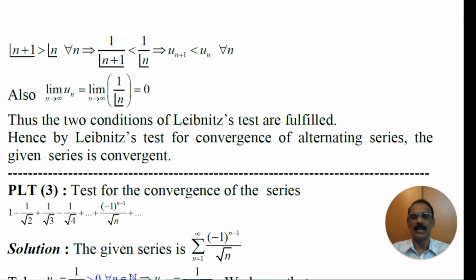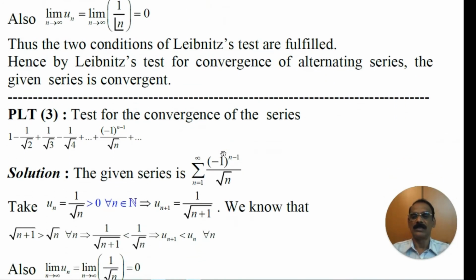That is the three conditions, namely each un is positive and the sequence un is decreasing and the limit of un is 0. Thus all the conditions of Leibniz test are satisfied. Hence, by Leibniz test, the convergence of an alternating series, the given series is convergent.